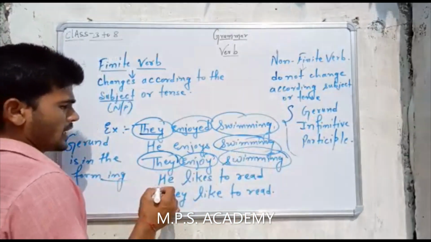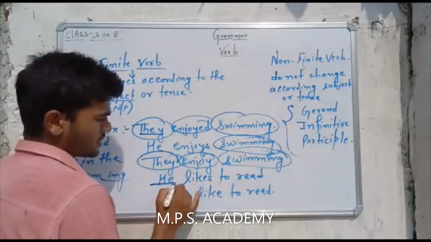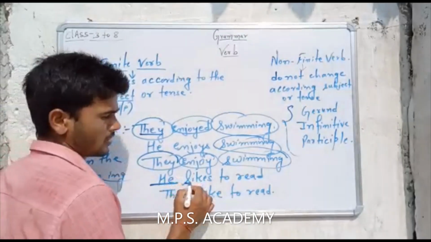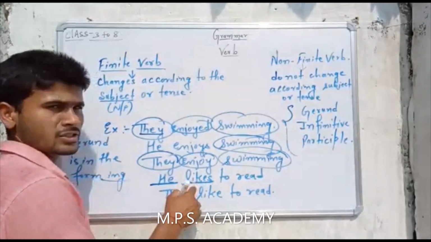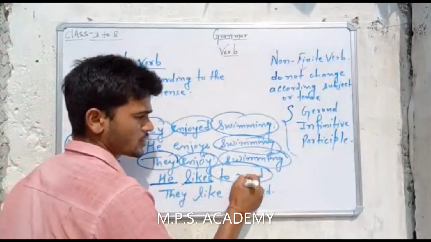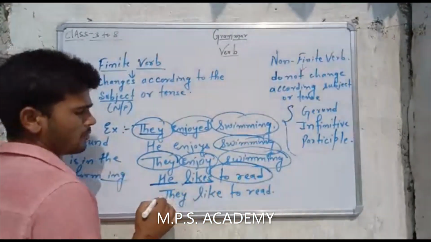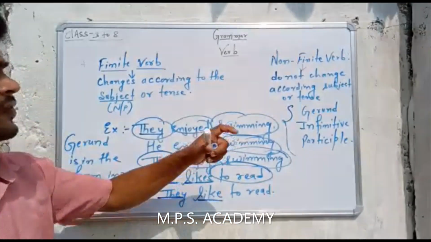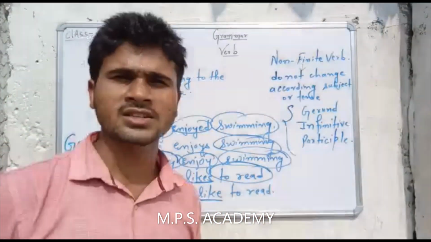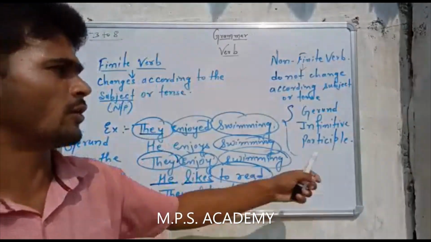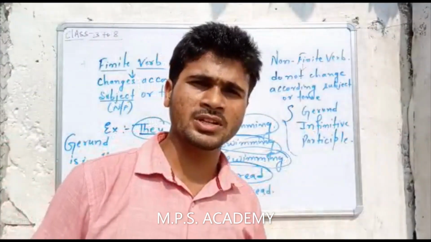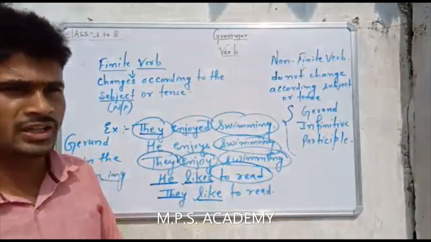Okay. In the last two examples, if you see he is singular and likes is a verb, and that is singular also. And if you see these two, that is infinitive, it doesn't change. Okay. So if we change the subject or a tense, then in non-finite verb, the gerunds, infinitives and participles are not affected.